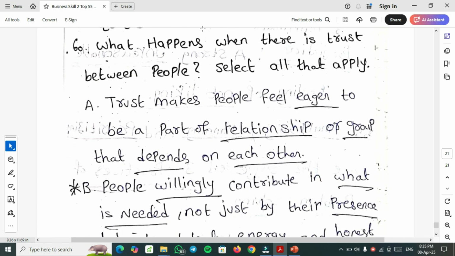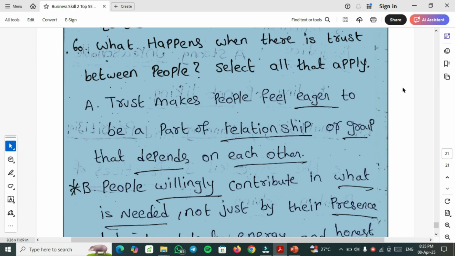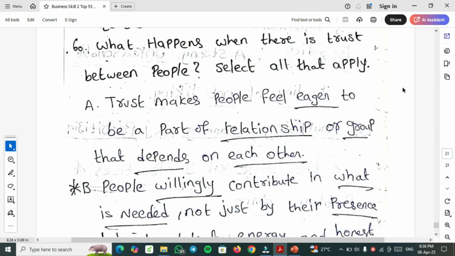What happens when there is a trust between people, select all that apply. This is also an MSQ multiple select question. You need to select the right answers among the answers. If you select any one of the answers as a wrong option, then the whole question will be marked as wrong. So choose the right answers among these very carefully.